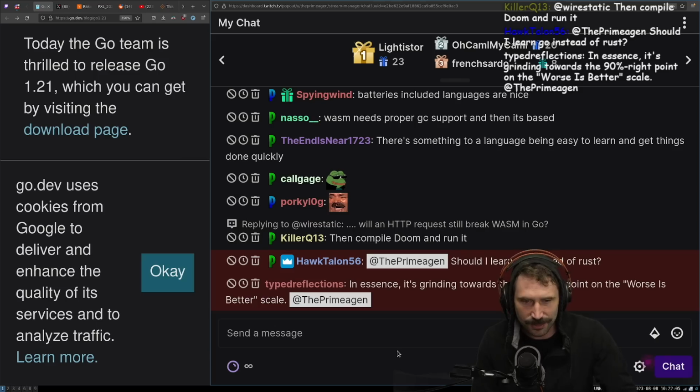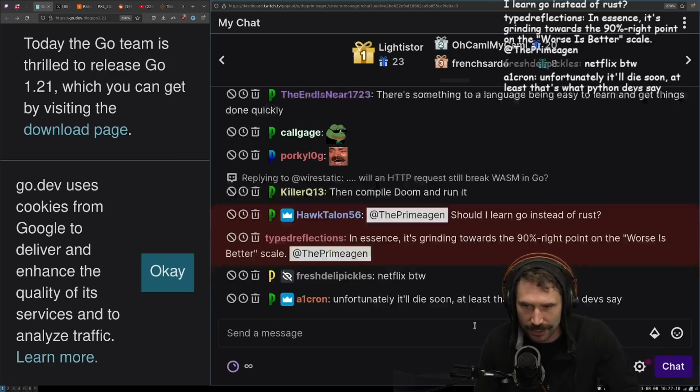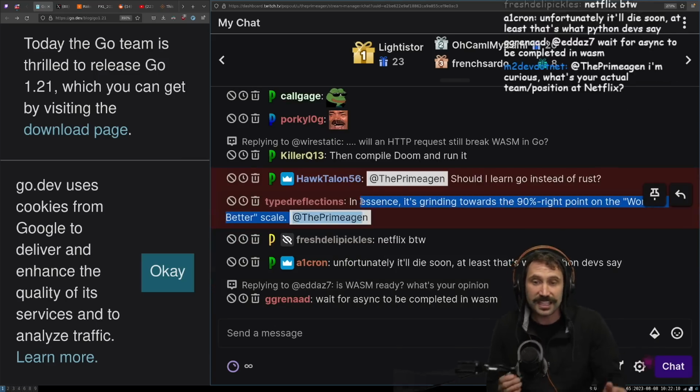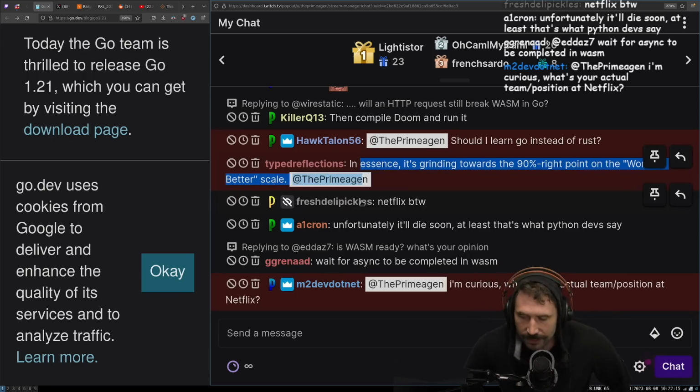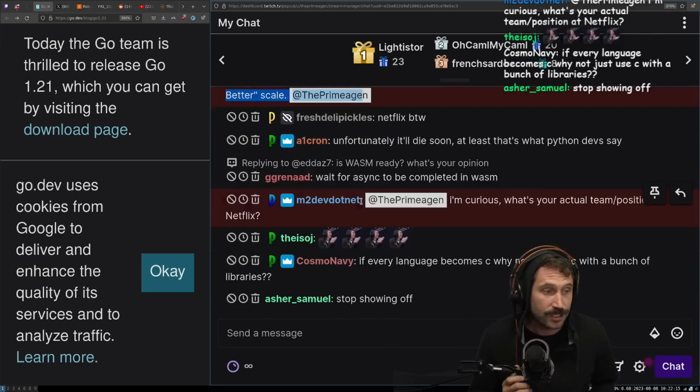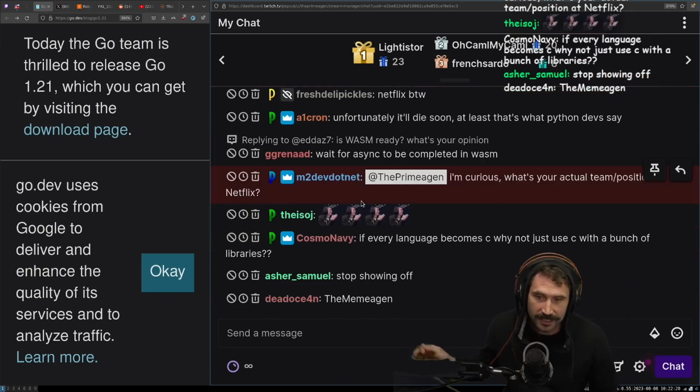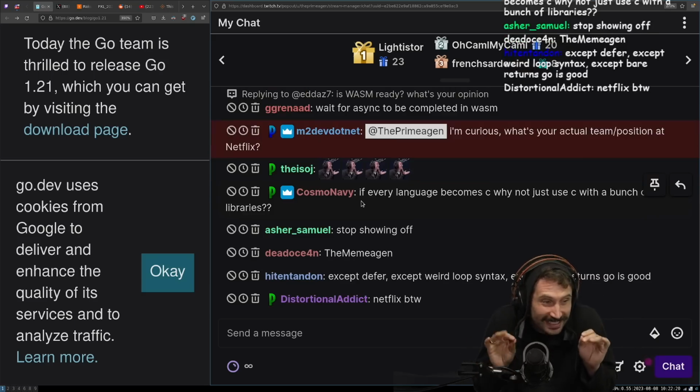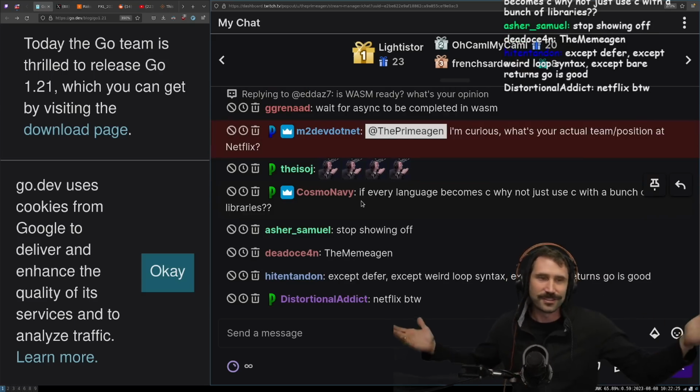Anyways, in essence, Go is grinding towards the 90% right point on the worse is better scale. I think that it's doing exactly what you want, because worse is better is a really good way to gauge making software. And I do really think that Go is awesome. I think Go is just the right amount. So I love it. Hey, thank you very much for listening.